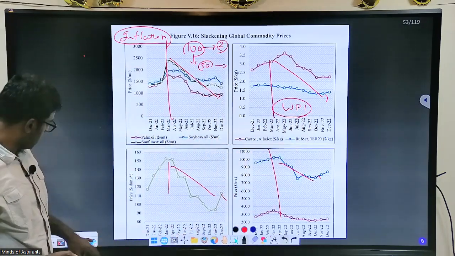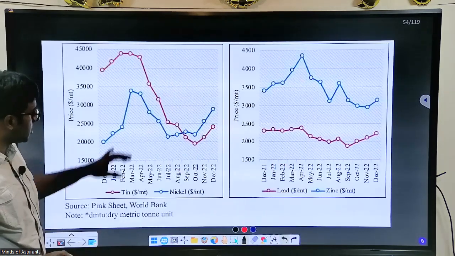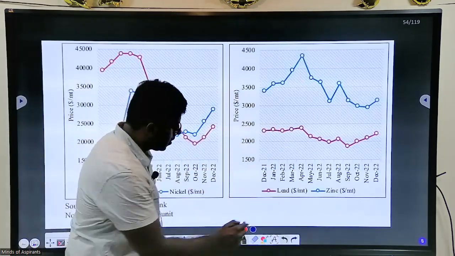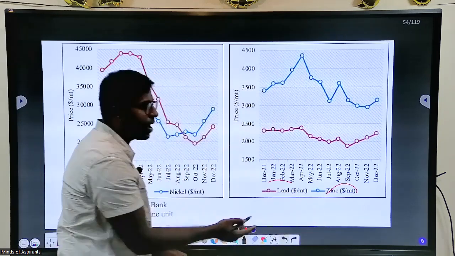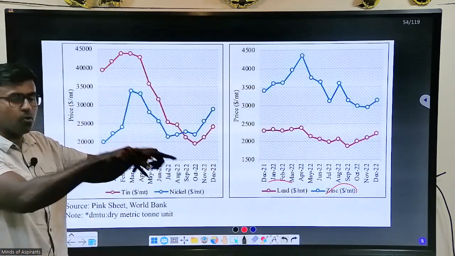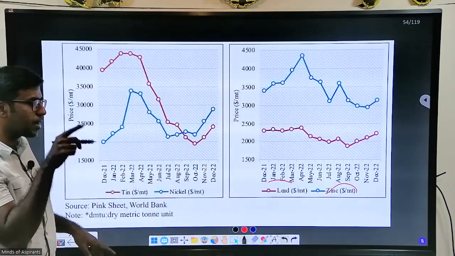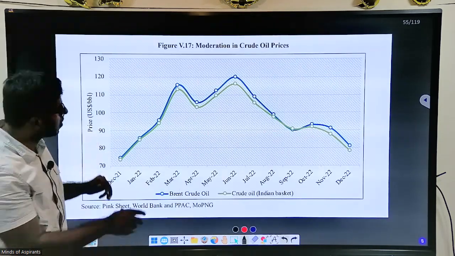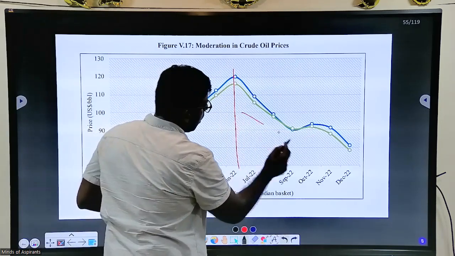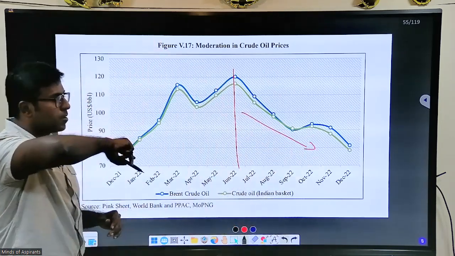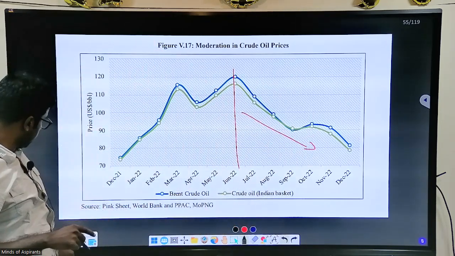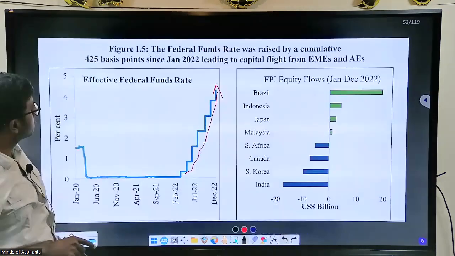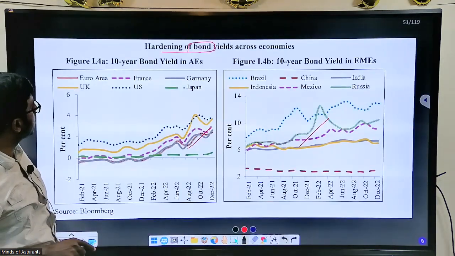Correct? This is the meaning of it. All this lead, zinc, all these are products, components of wholesale price index, because they are measuring manufacturing. And oil prices also reduced.